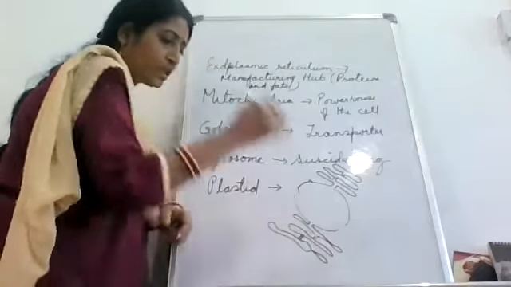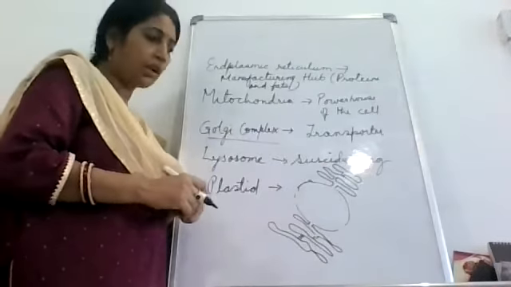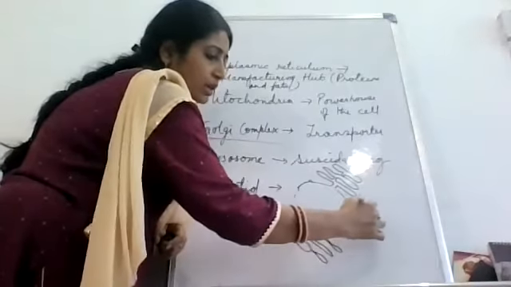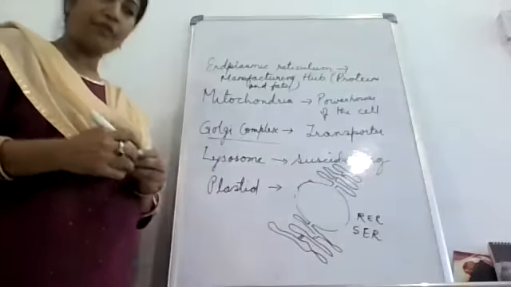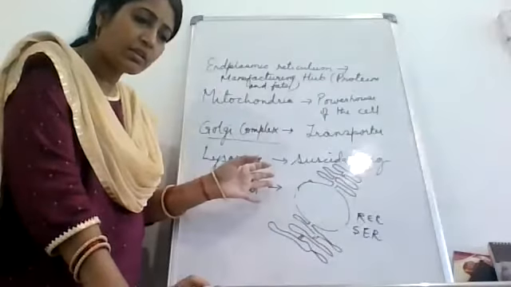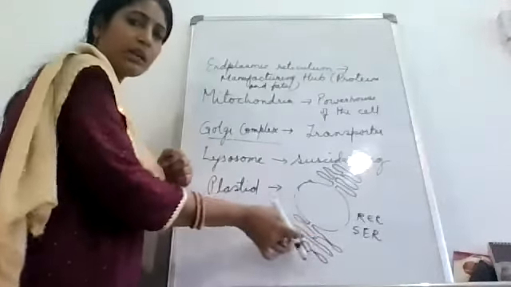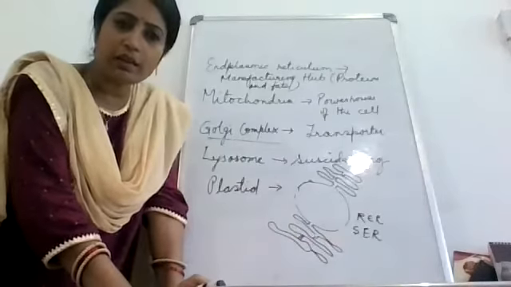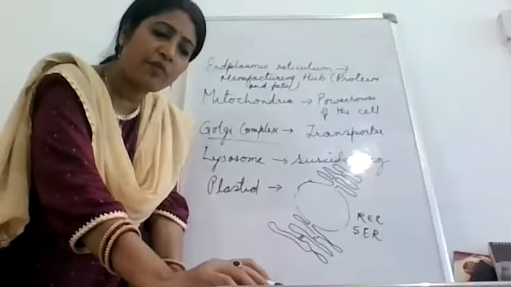And this endoplasmic reticulum is of two types. One is smooth endoplasmic reticulum. Another one is rough endoplasmic reticulum. So why is it called rough and smooth endoplasmic reticulum? And which type of structure is it? This is a large network of membrane bound tubes. देखने में कैसा लग रहा है? Tube like structure ना? Yes, ma'am. Like a tube structure. See, endoplasmic reticulum is a large network of membrane bound tubes.